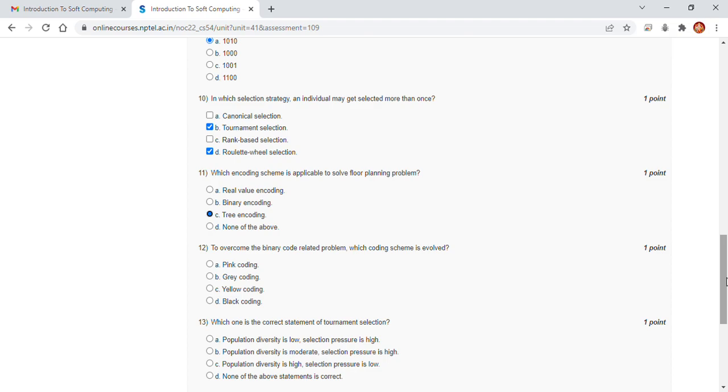To overcome the binary code related problem, which coding scheme evolved? Gray coding. 12B. To avoid binary code related problems, gray coding can be used.